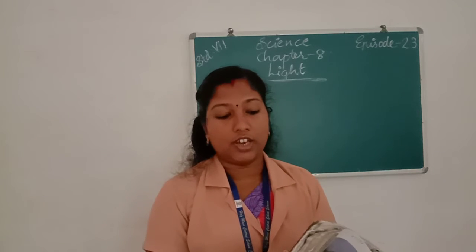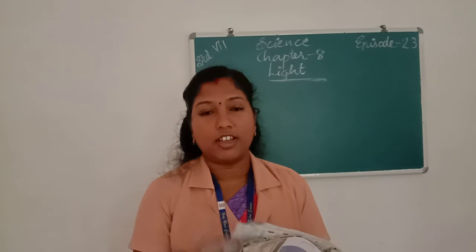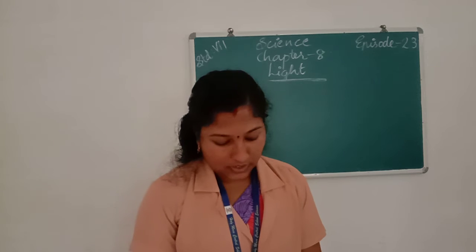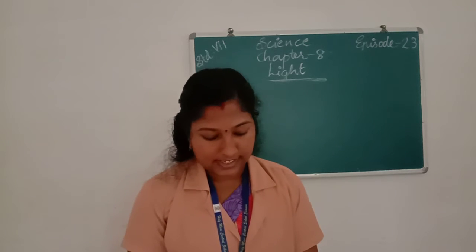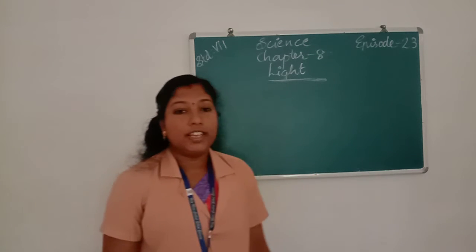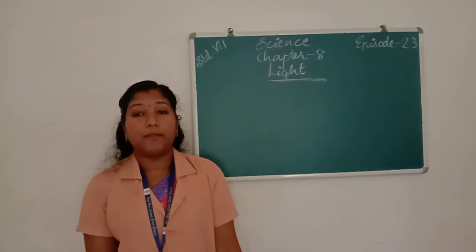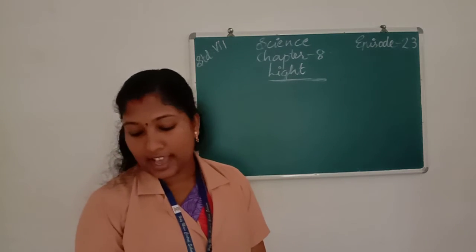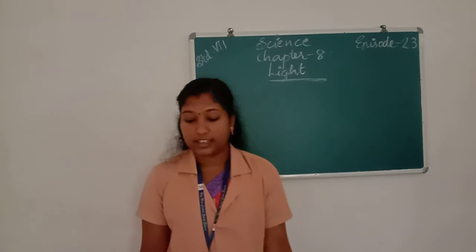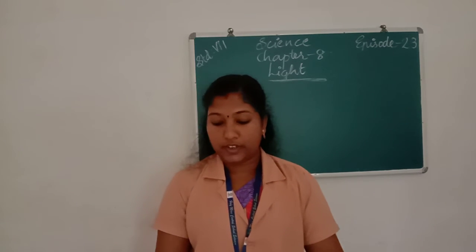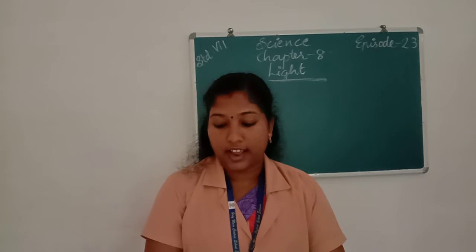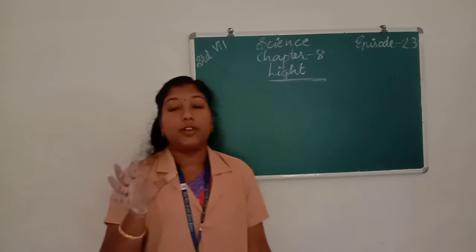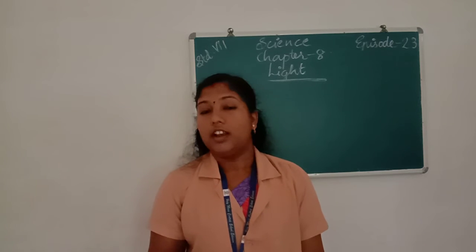Okay, all of you understood about dispersion, refraction. Okay. Next, that's all about this lesson. Okay, what all things did we learn in this lesson? We learn about light. What do you mean by light? Light is a form of electromagnetic radiation which produces in us the sensation of vision. We know that light travels only in a straight line.